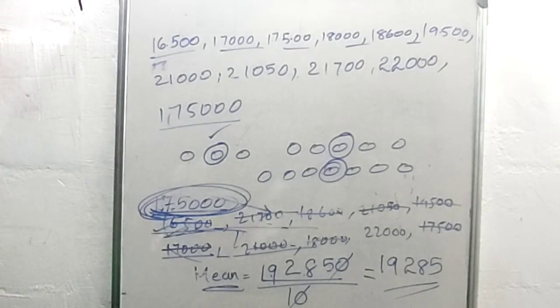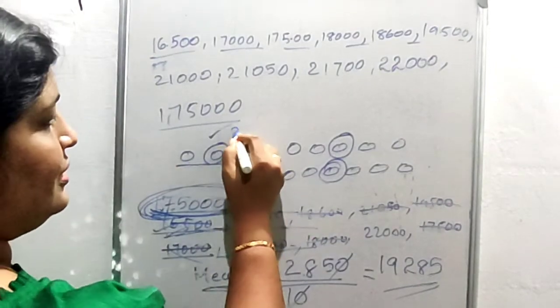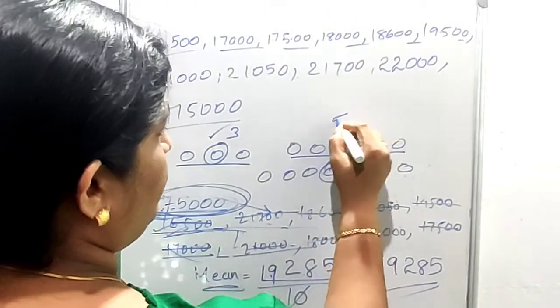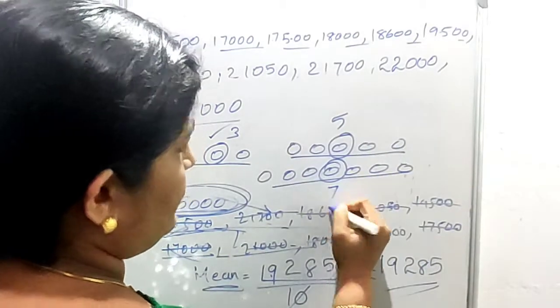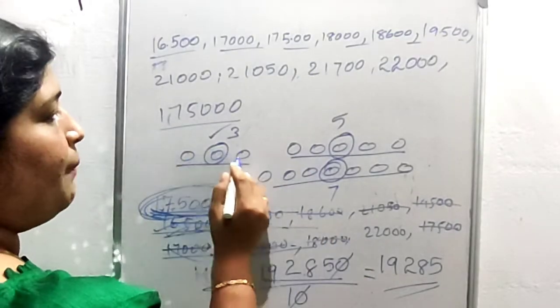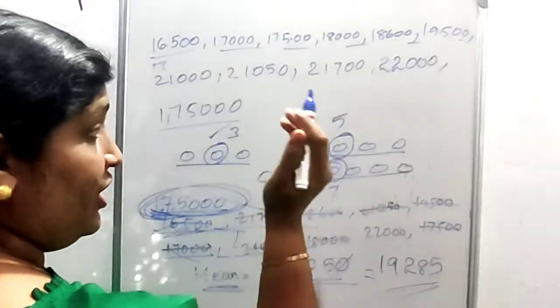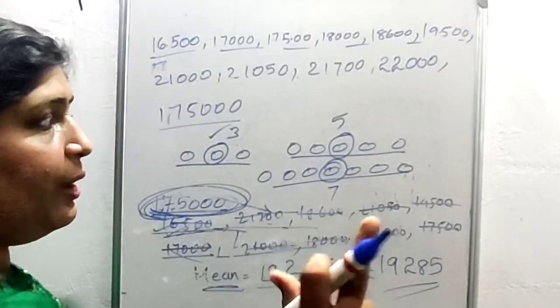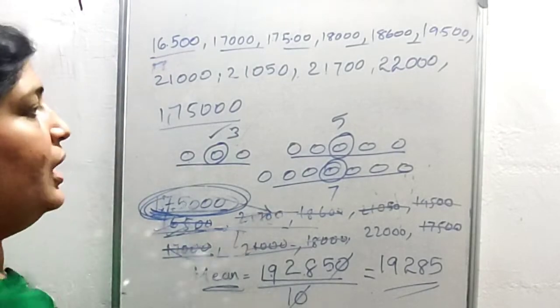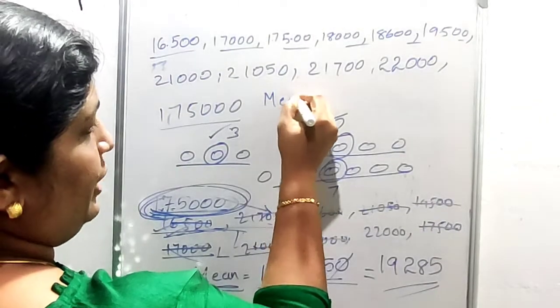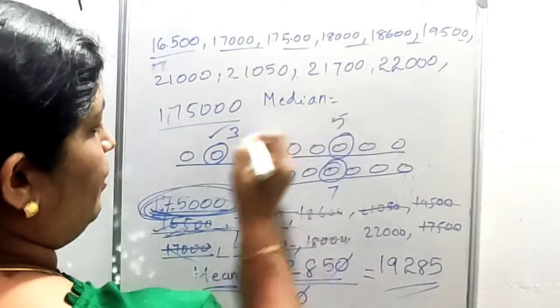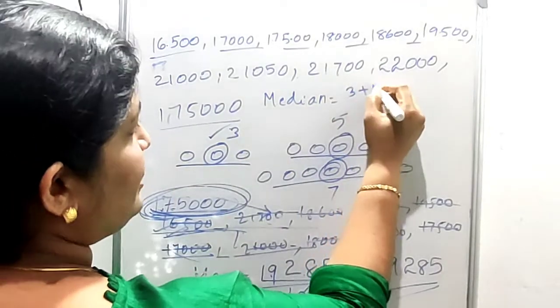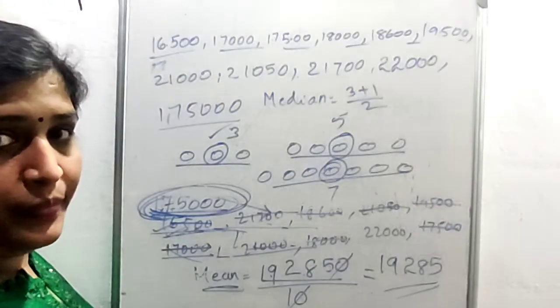So how do we locate the median if the number of observations is odd? Here the number of observations is 3, here 5, here 7. If the number of observations is an odd number, then the median is equal to (number plus 1) divided by 2.